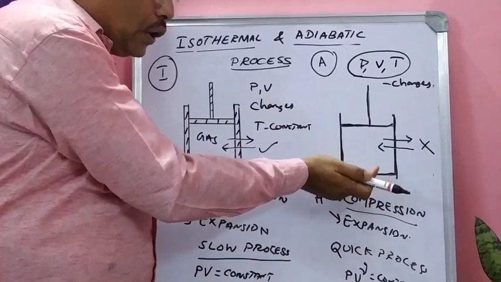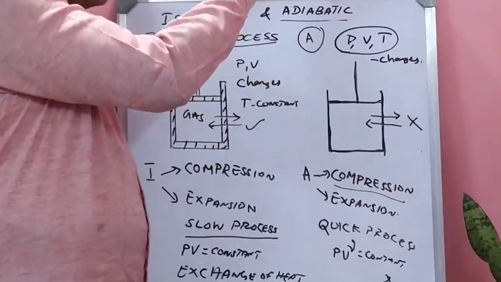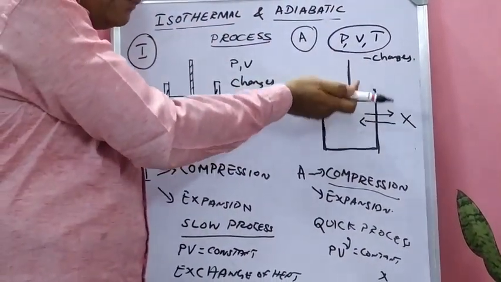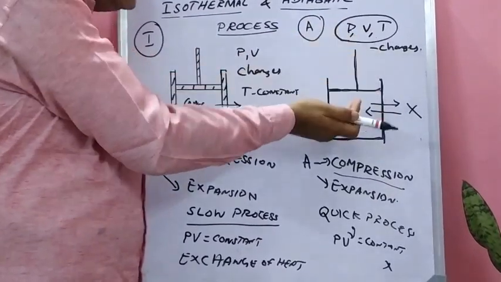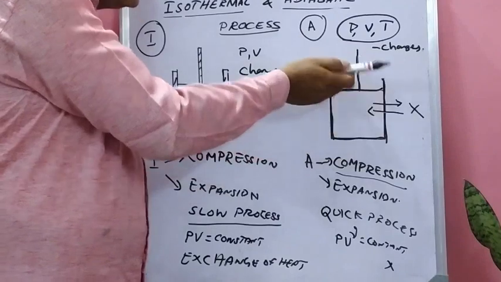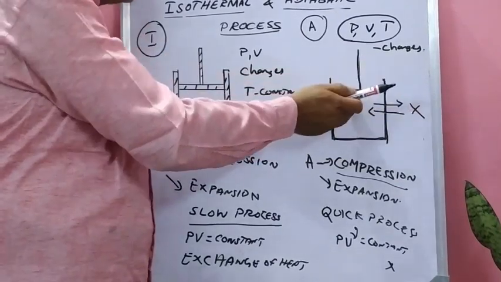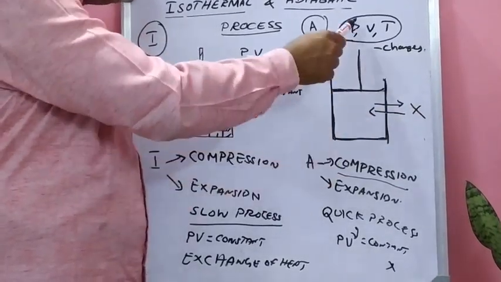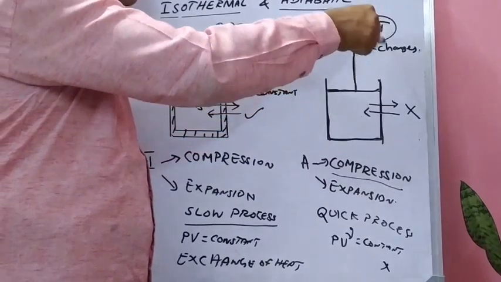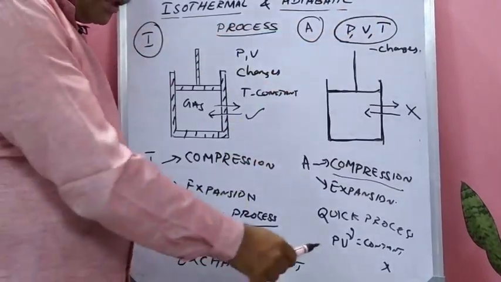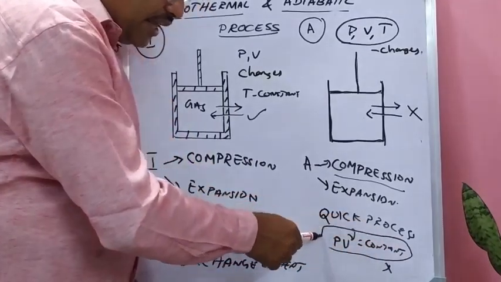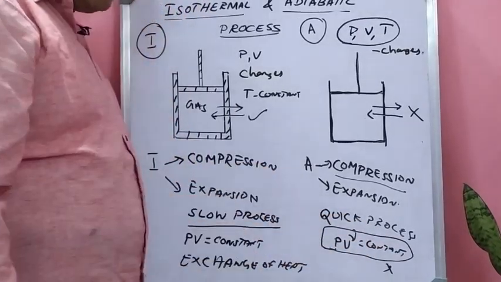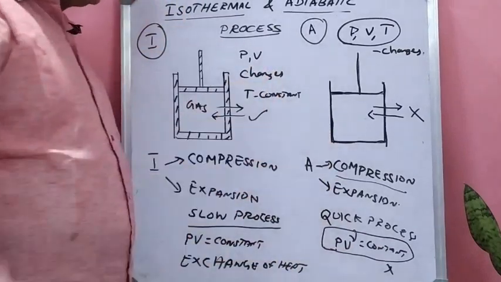And moreover, when the piston is moved upward, the volume increases, the pressure decreases, in turn temperature also decreases. So here temperature is decreased, but it cannot be taken from surroundings. So here pressure, volume, temperature, all these parameters change. So here PV^gamma is equal to constant. This is the equation for Poisson's law. This holds good for the adiabatic process.